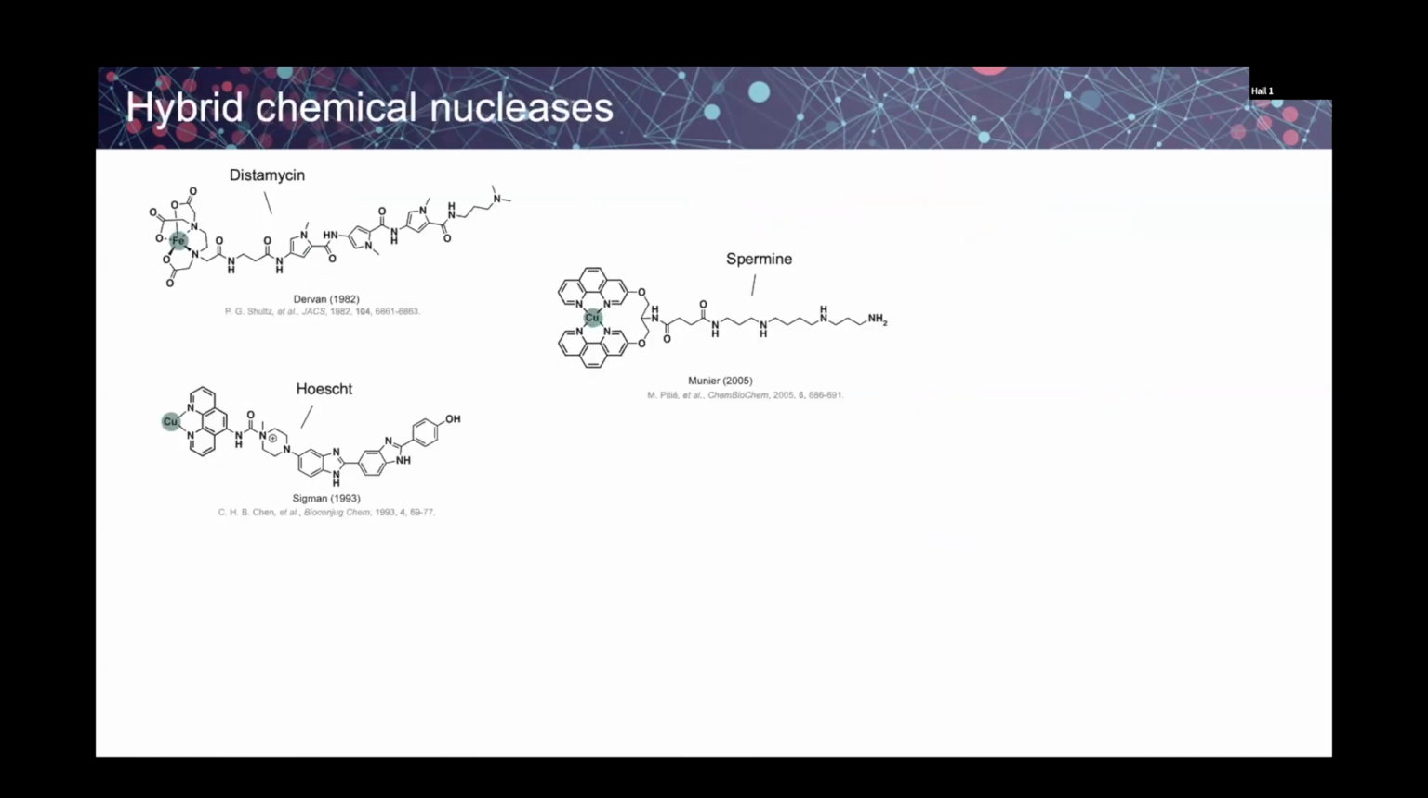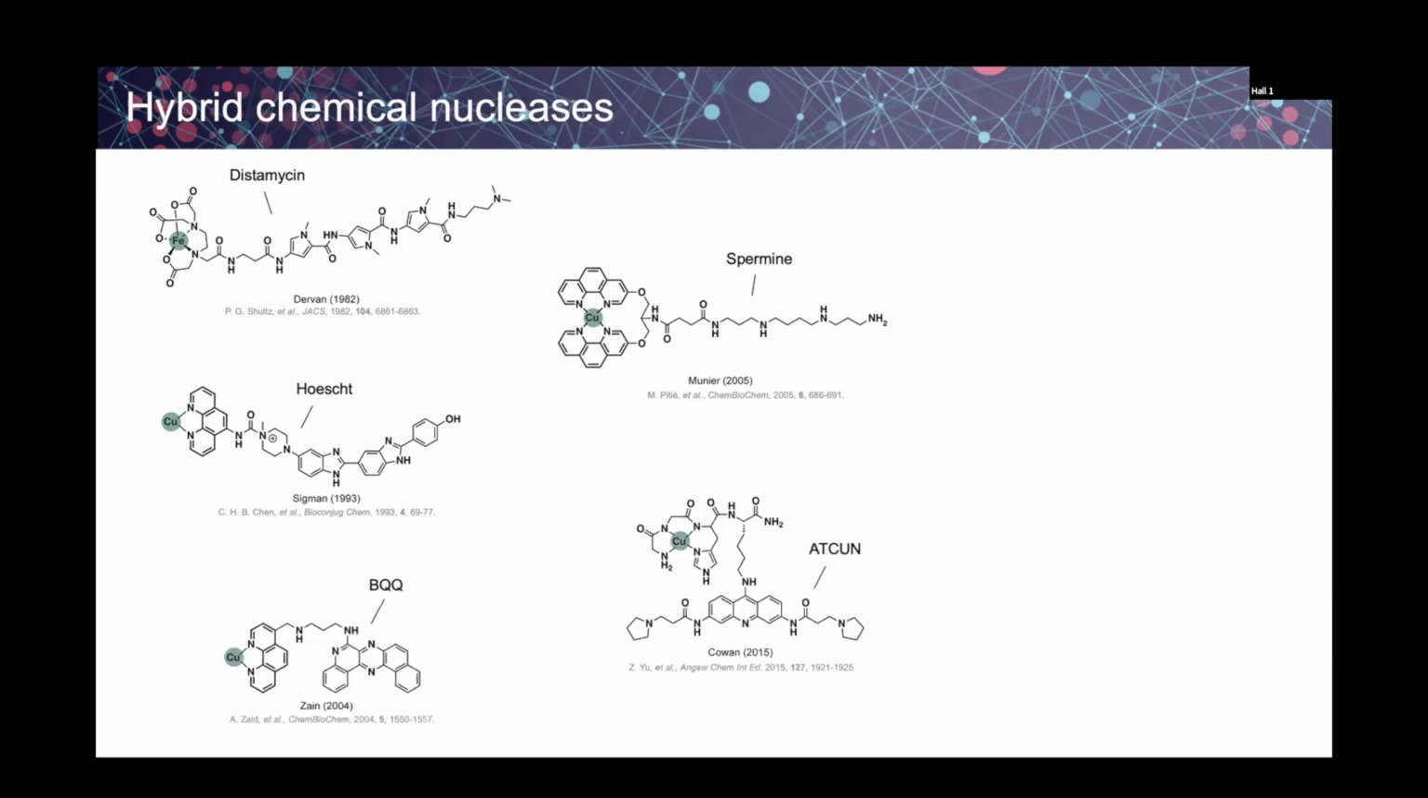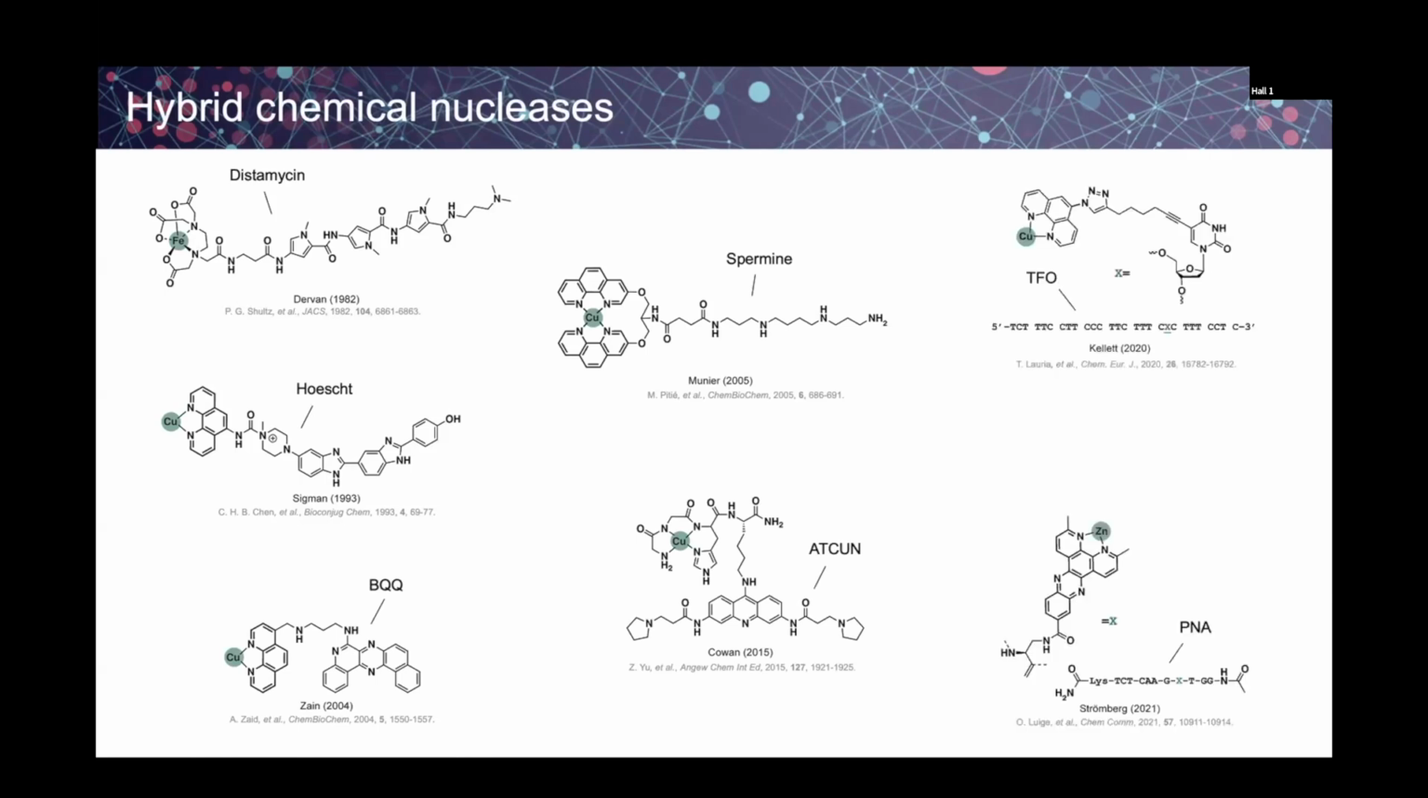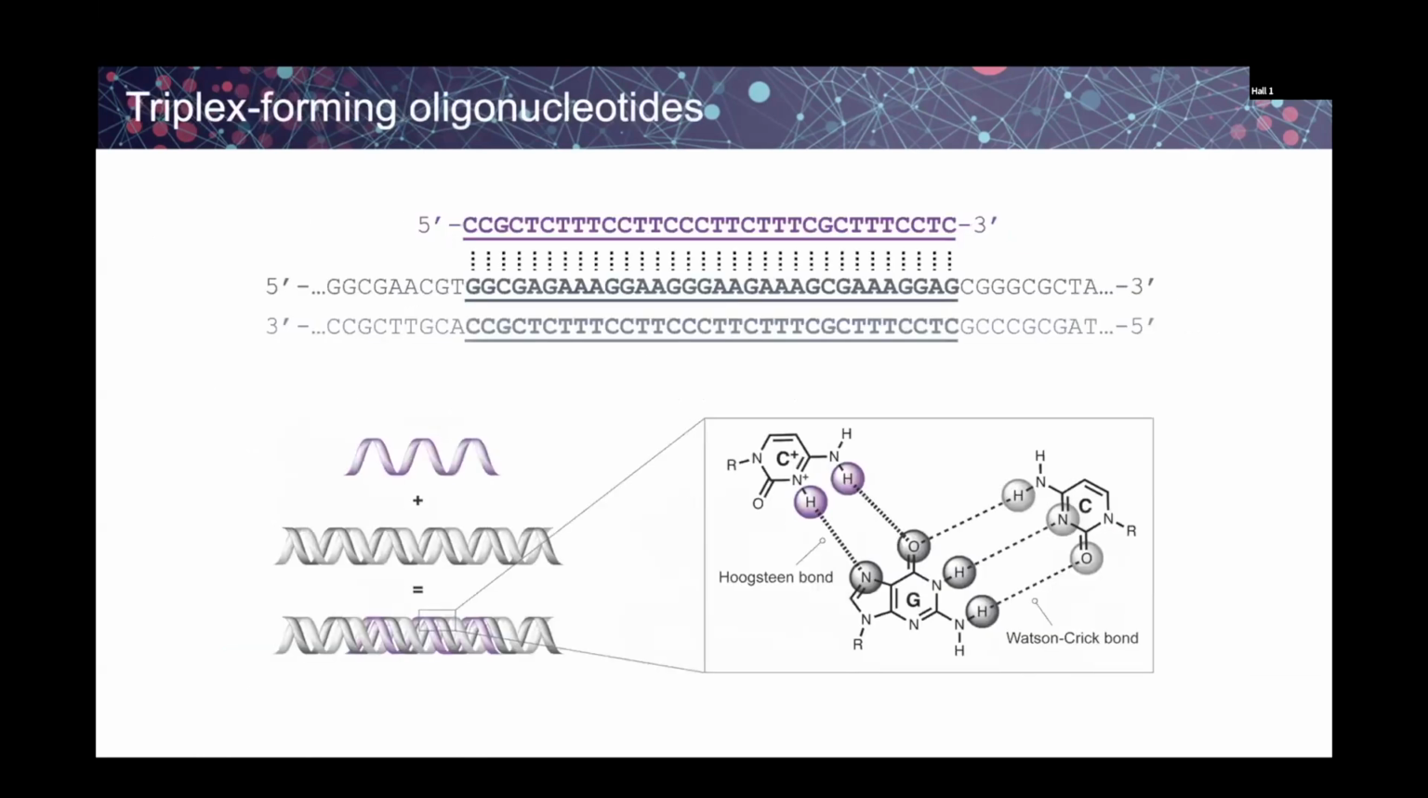And so a lot of research has gone into developing hybrid systems that can target specific nucleic acid sequences or structures. These include groove binders like distamycin, spermine, and Hoechst, and compounds that recognize specific nucleic acid structures, with BQQ, which recognizes triplex DNA, and the actin for G quadruplexes. Closer to what I'm interested in, which is sequence-specific targeting, you have triplex-forming oligonucleotides, which can target double-stranded DNA, and this peptide nucleic acid that can target viral RNA. So my talk today is going to focus on triplex-forming oligonucleotides.